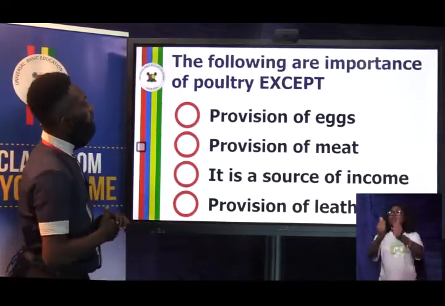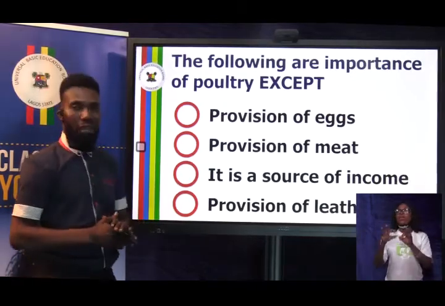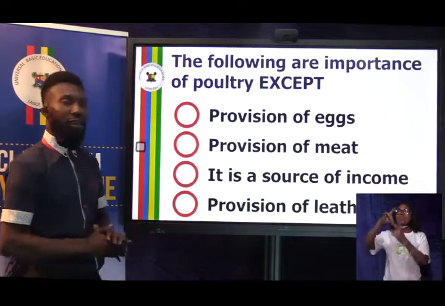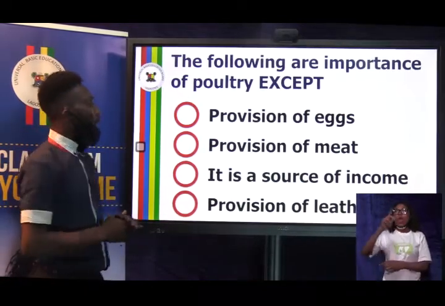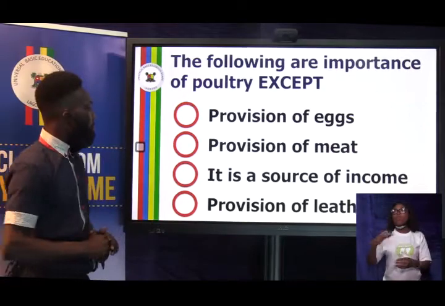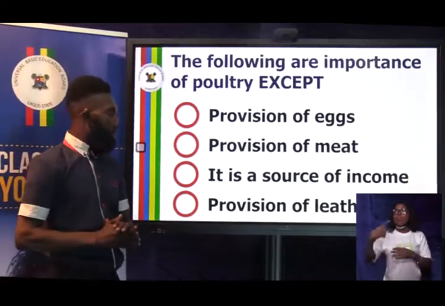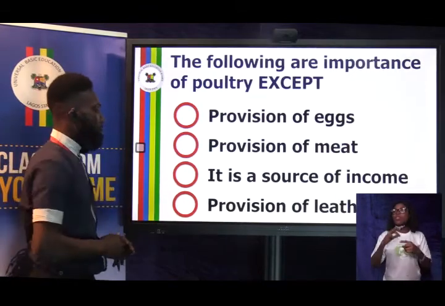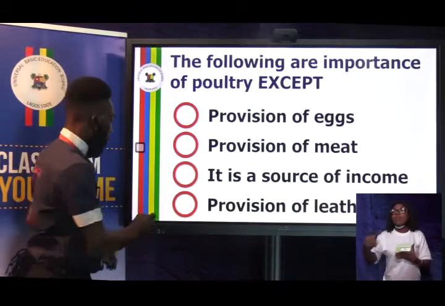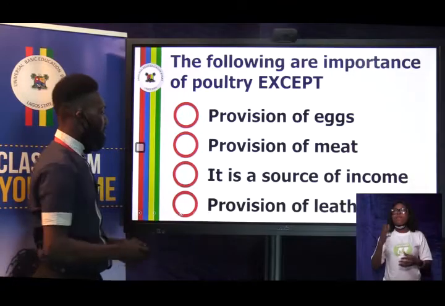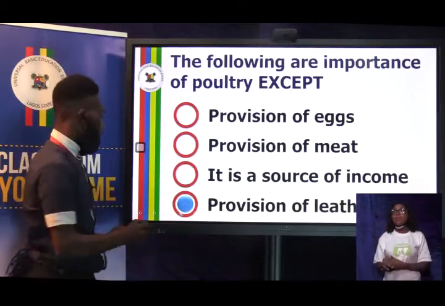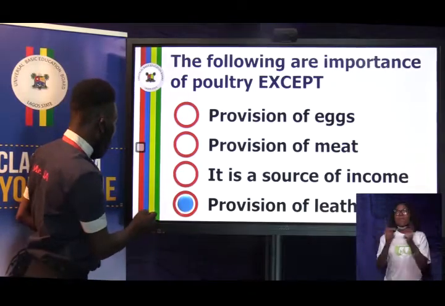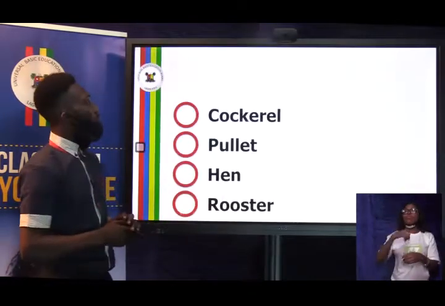Good. The following are importance of poultry except A, provision of eggs. B, provision of meat. C, it is a source of income. D, provision of leather. What's the correct answer? The correct answer to this is provision of leather. Brilliant one. I want you to say perfect one. Brilliant one, perfect one. Moving on to the next question.